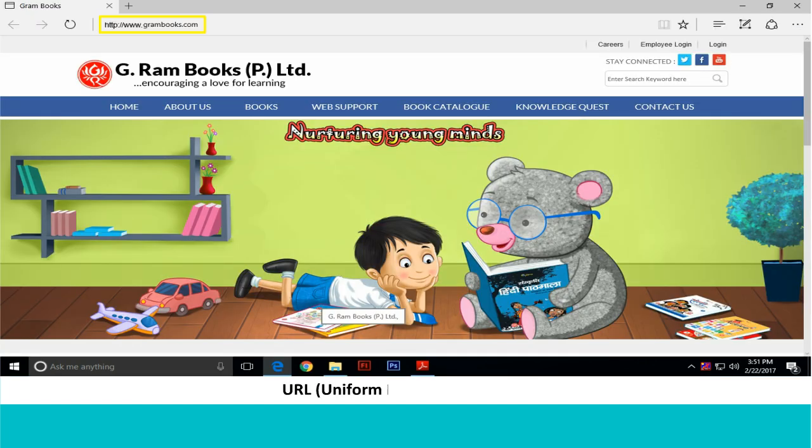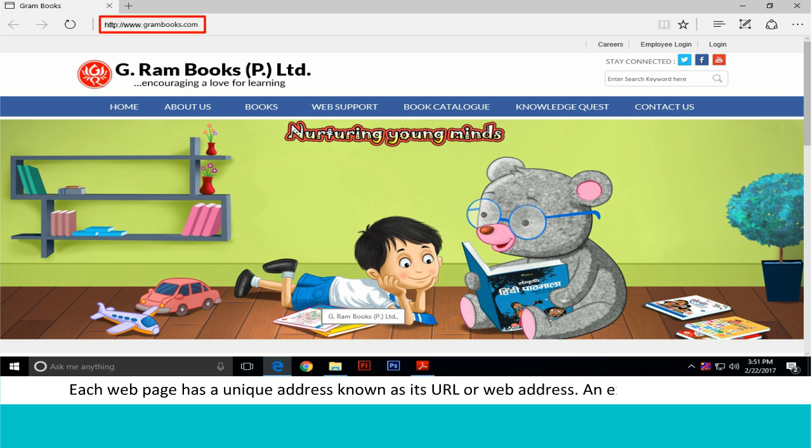URL, Uniform Resource Locator. Each web page has a unique address known as its URL or web address. An example of a URL is http://www.grambooks.com, which is the URL for the website of Grambooks.